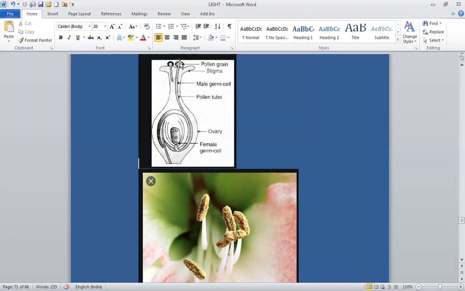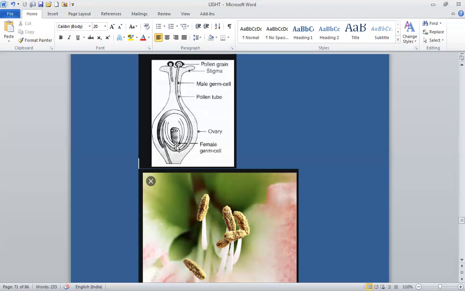The pollen grain lands on the stigma and forms a pollen tube. This pollen tube travels through the style and enters the ovary through the micropyle. The tube carries two male gametes which reach over here. The pollen tube enters the embryo sac and bursts open to release the two male gametes.